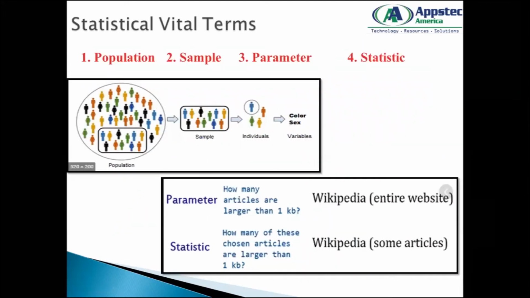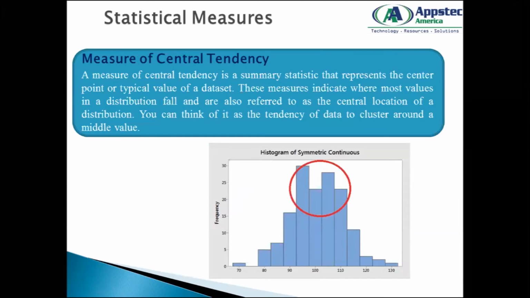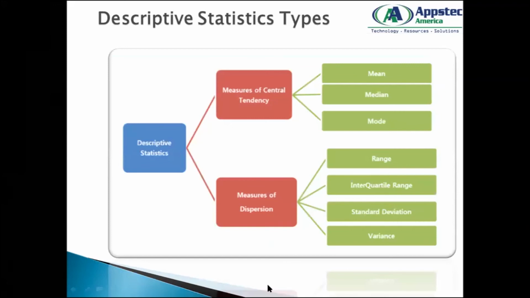So next we're going to talk about what the various statistical measures are that we can have. Generally under descriptive statistics we have two types. So actually this is the diagram. We're going to talk more about this, and today we're going to talk till here.